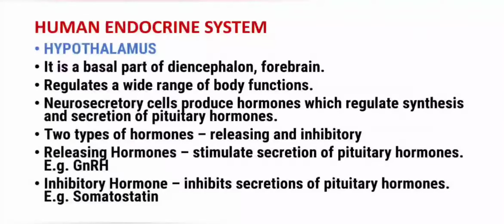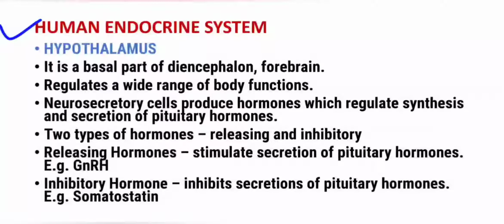Human endocrine system. This system consists of endocrine glands and their secretions known as hormones. Endocrine glands are the ductless glands which produce hormones, and these hormones enter into the circulatory system and via blood reach the target organ and produce a particular effect on the target organ.